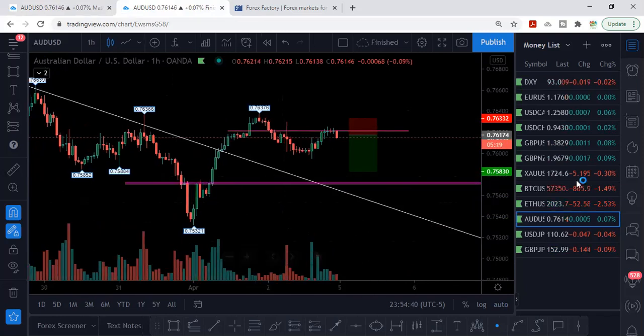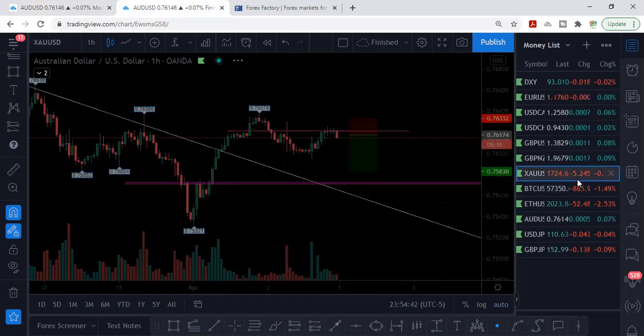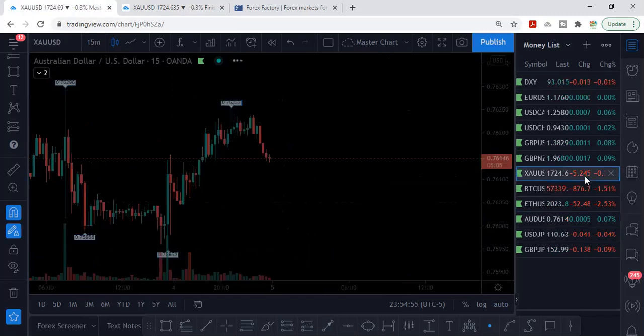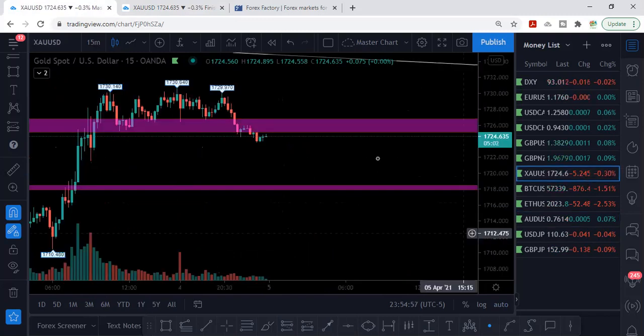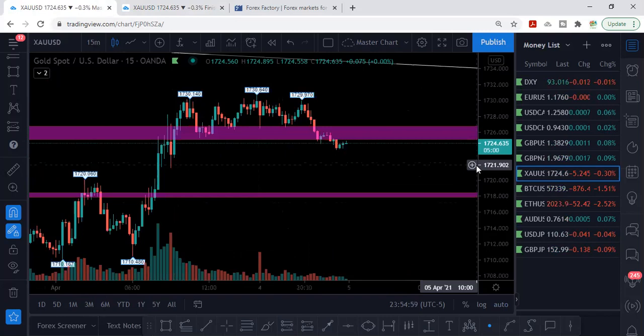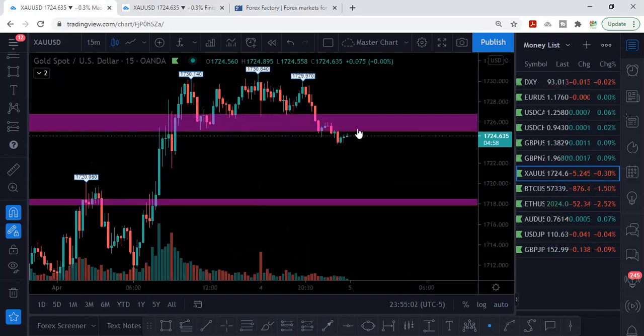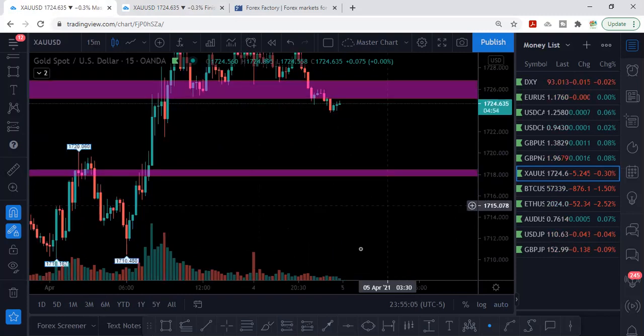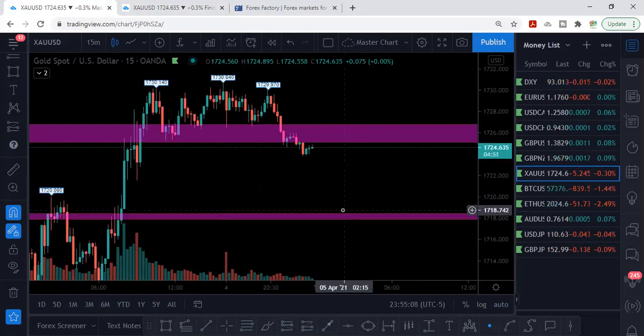Another pair that I'm looking at for today is gold. I would like to sell gold. And my apologies for navigating through two different screens like that. So I like to sell gold from here to this level right there. And if that's broken, we'll continue. But for today, to this level right there for gold.